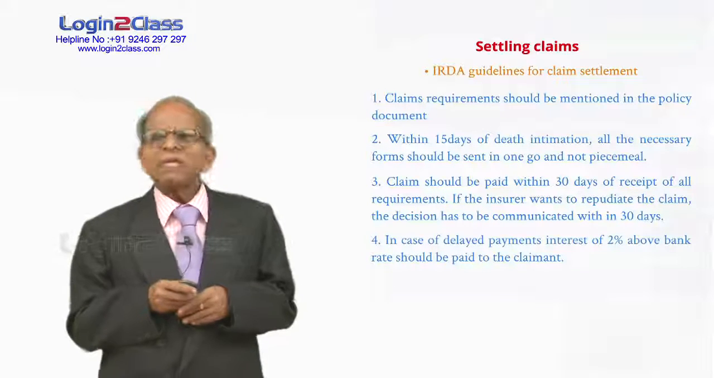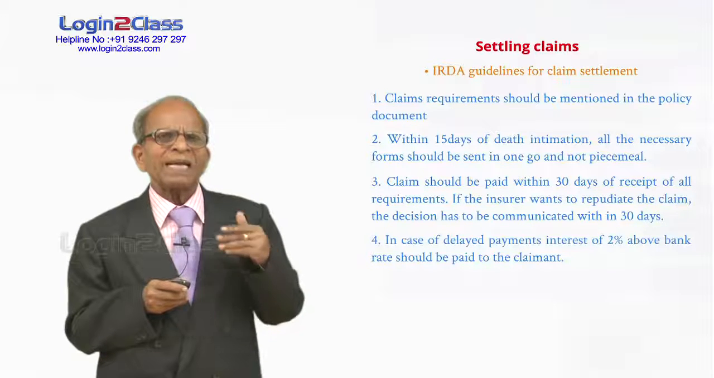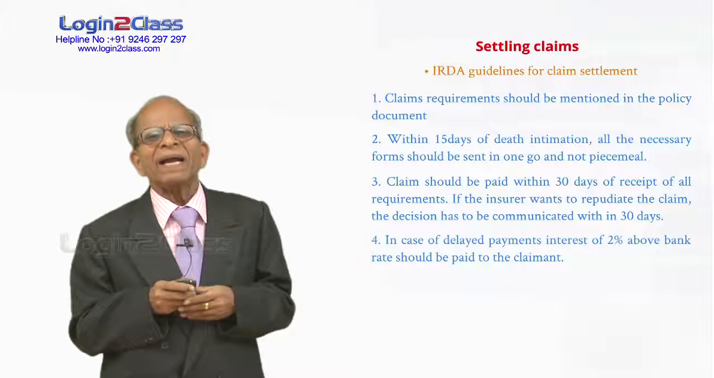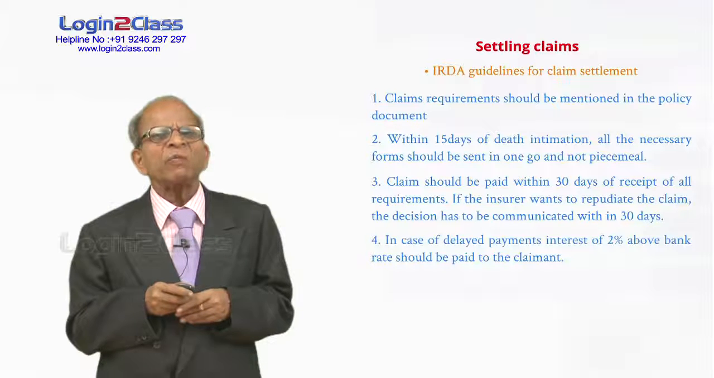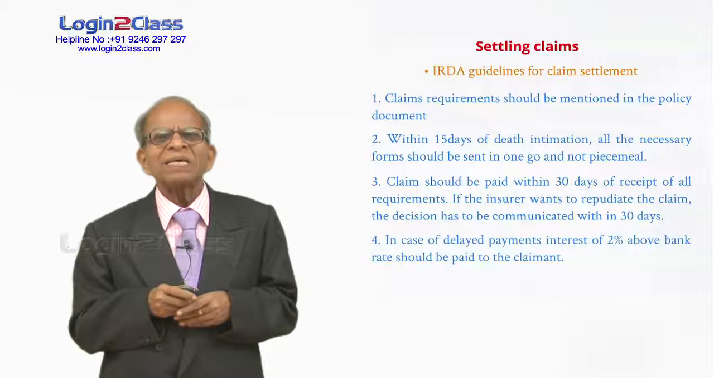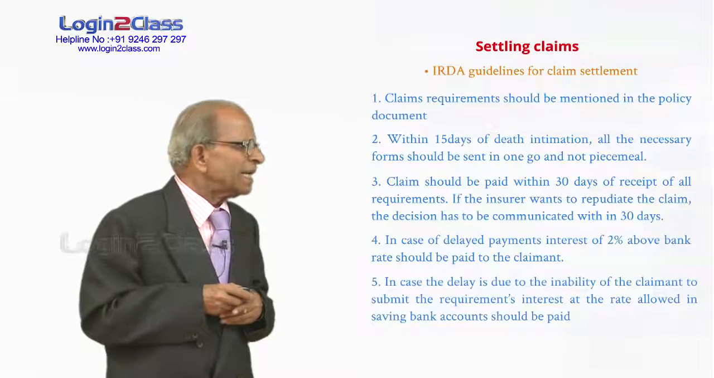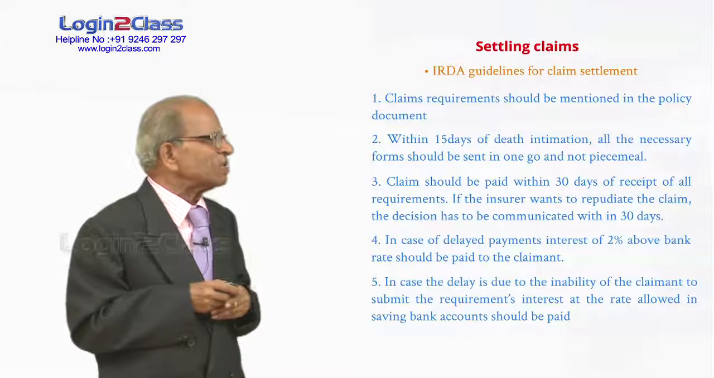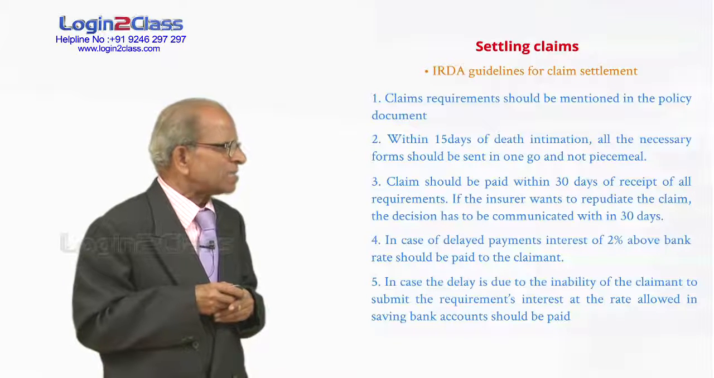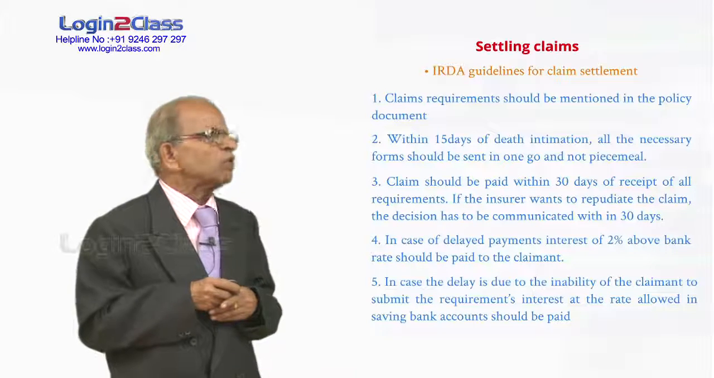At what rate? Reserve Bank often fixes the bank rate from time to time. You have to pay interest 2% above the bank rate. If the bank rate is 5.2, you have to pay interest at 5.2 plus 2. 7.2% interest you have to pay to the claimant. In case the delay is due to the inability of the claimant to submit the requirements, interest at the rate allowed in savings bank account should be paid.